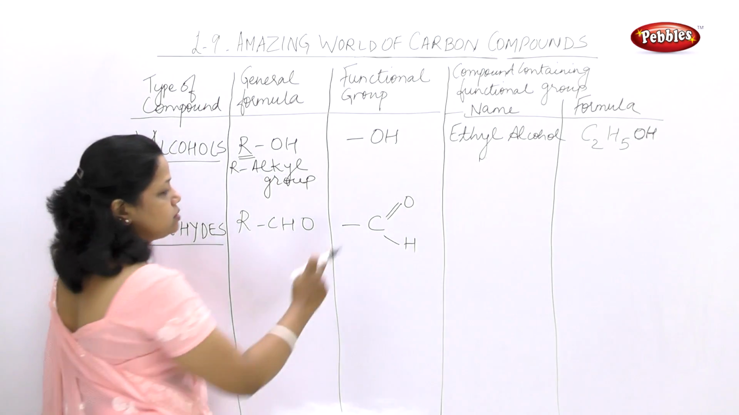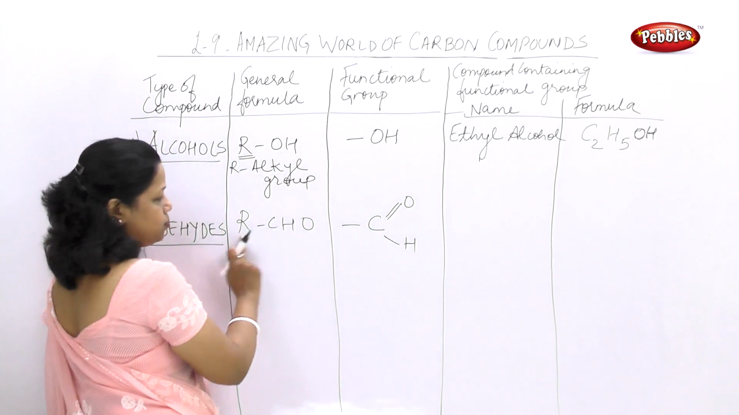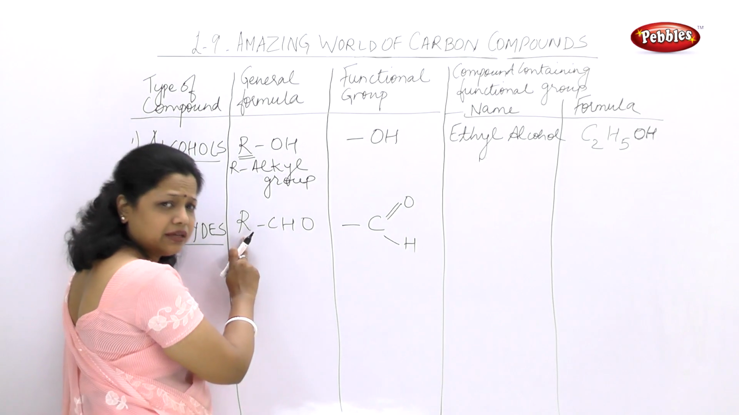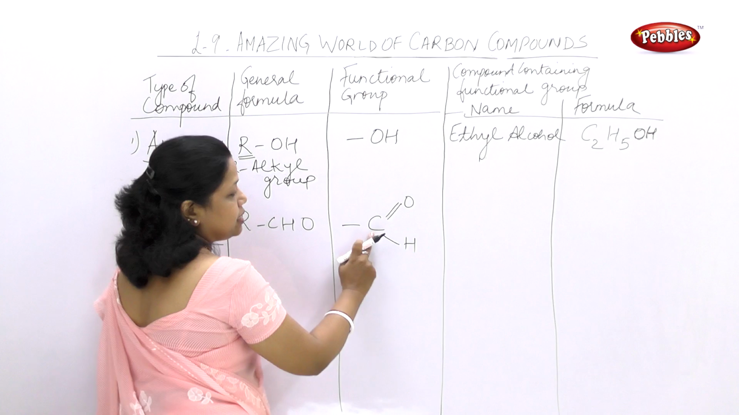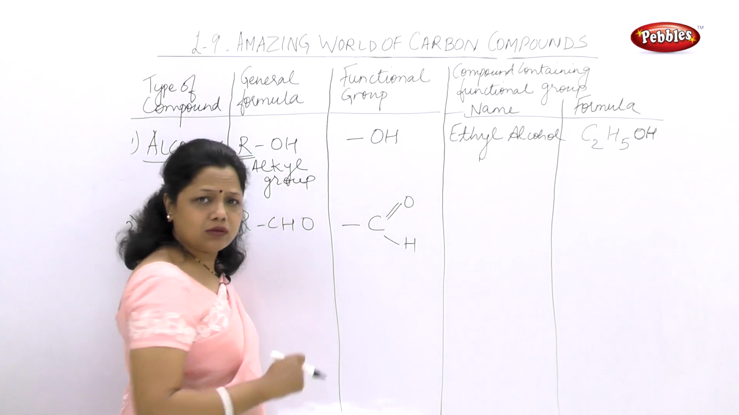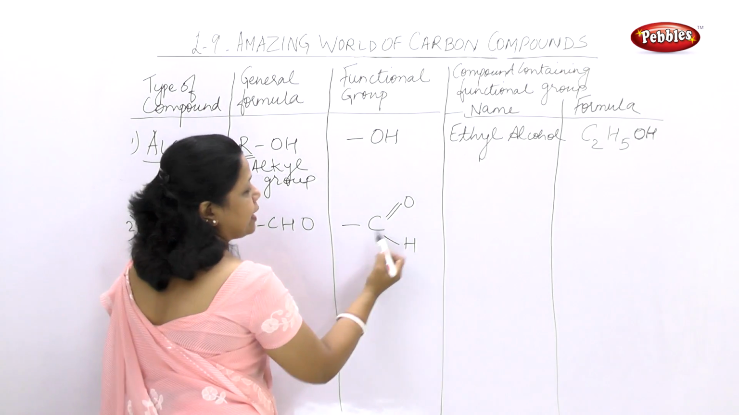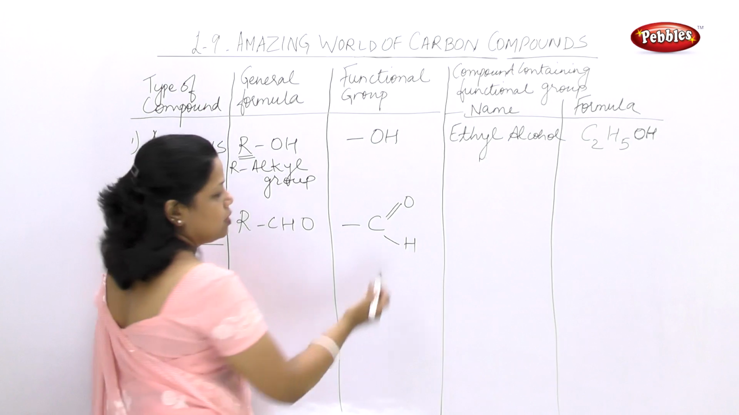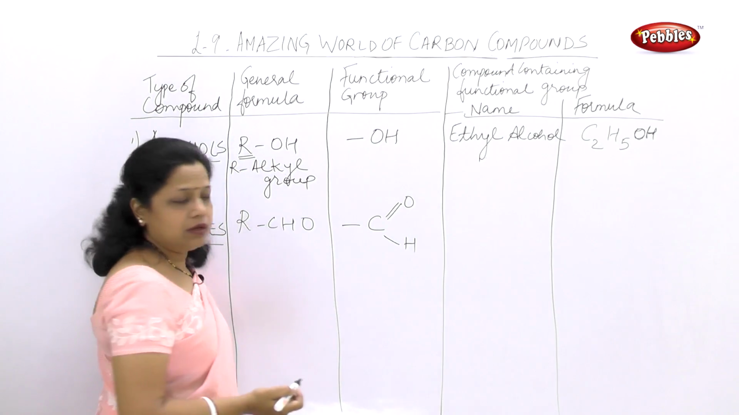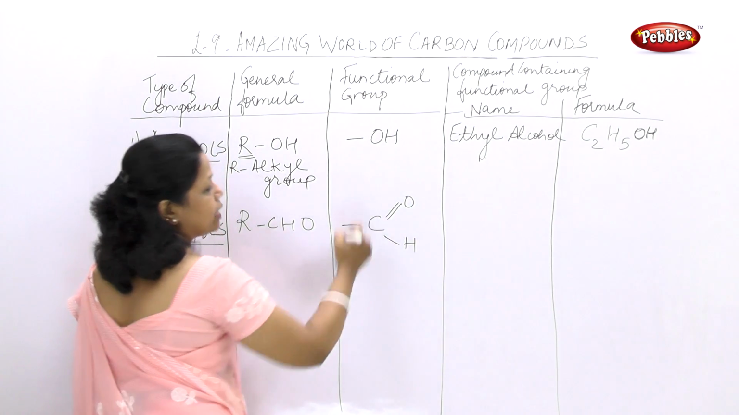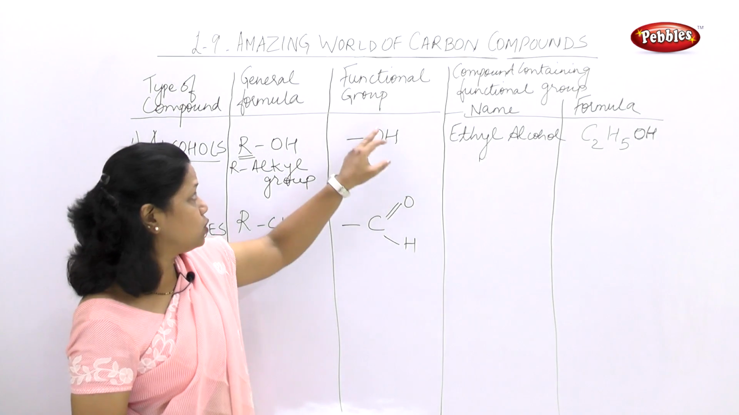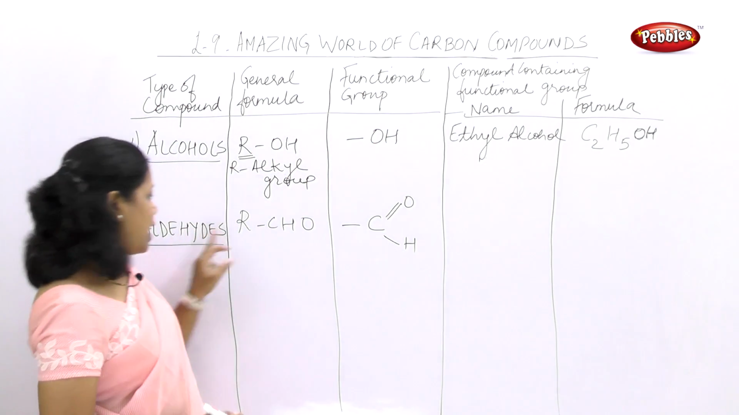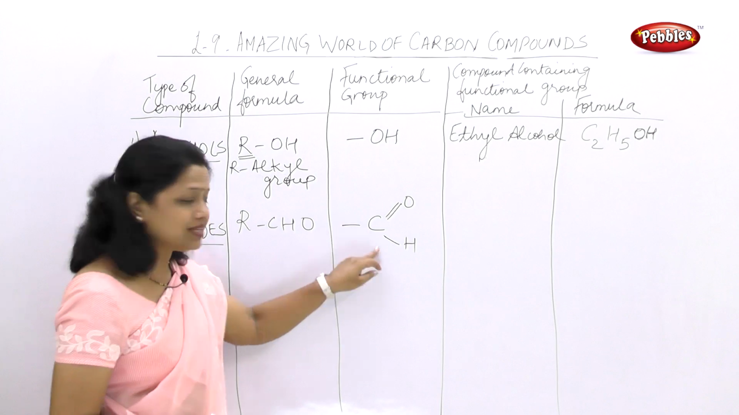How? Because this C is attached to alkyl group. Here it can be CH3, it can be C2H5, it can be C3H7, and this C has to get 3 more electrons from somewhere. So it takes 2 electrons from oxygen, 1 electron from hydrogen, and therefore CHO can be represented in this way. Then that shows the functional group CHO or aldehyde group is shown this way.